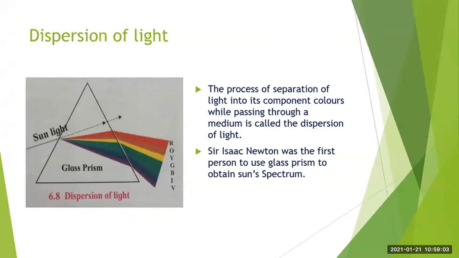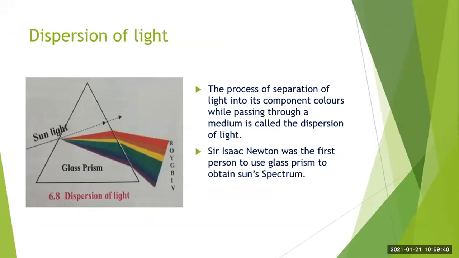When white light is incident on the prism, different colors bend through different angles. You can see in this diagram that the different colors bend through different angles. Among the 7 colors, the red bends the least and the violet bends the most. These 7 colors emerge along different paths and get separated, and we get a spectrum of 7 colors.